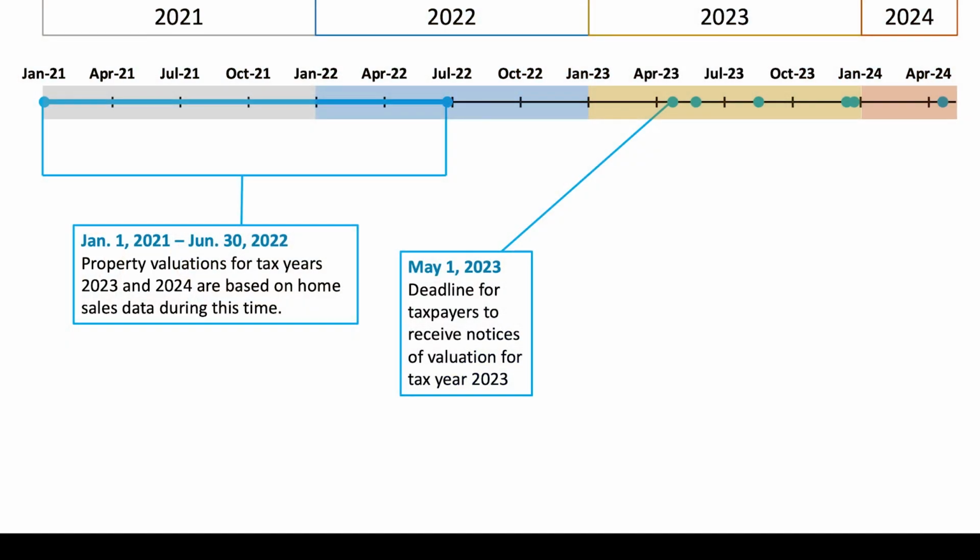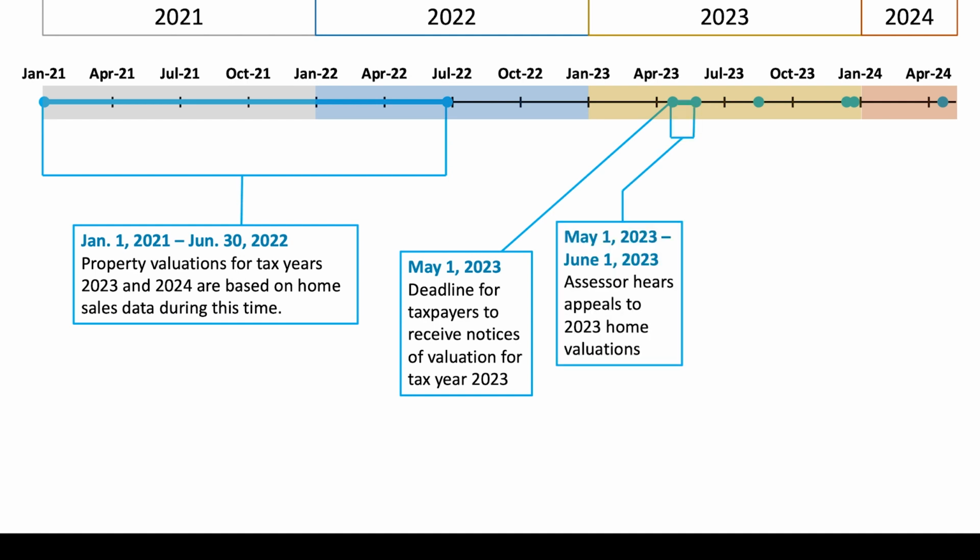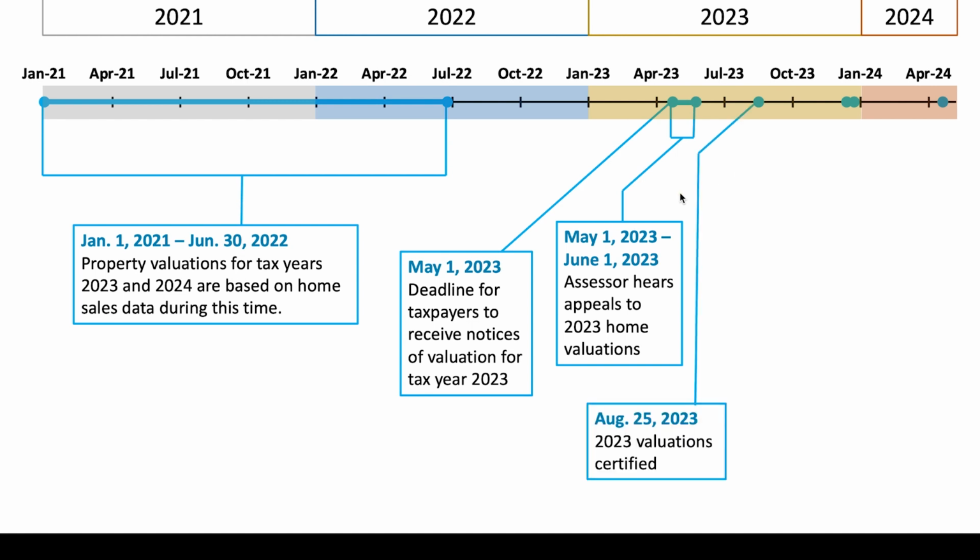Now, the next date to know is May 1st. May 1st is the deadline for taxpayers to receive notices of valuation for tax year 2023. After that, you'll have this span of time between May 1st and June 1st to appeal that valuation if you don't agree with it, and your assessor will hear those appeals. Next, you have August 25th, 2023. That's when the valuations are certified, as I mentioned earlier. And then on December 22nd, 2023, local mill levies are certified.